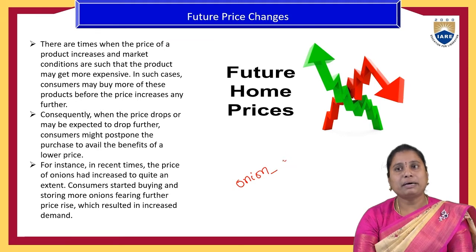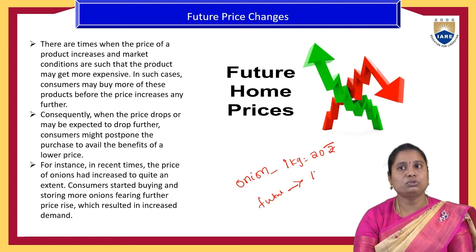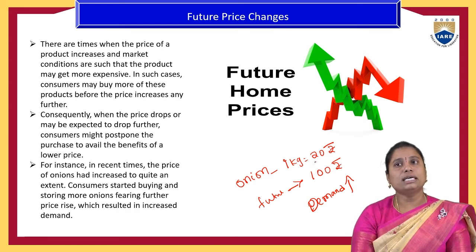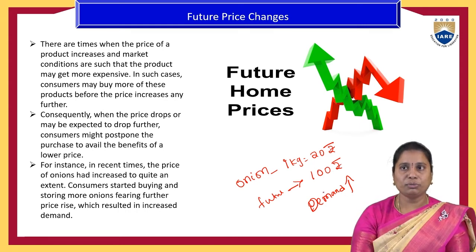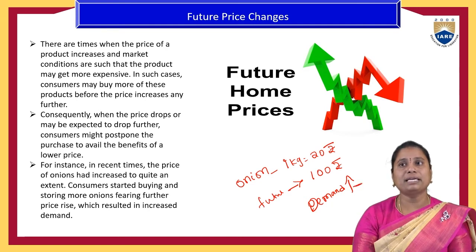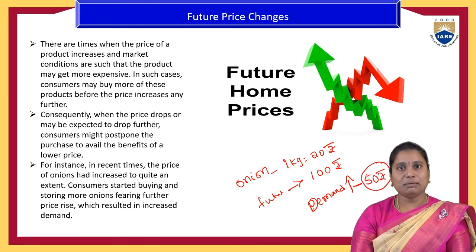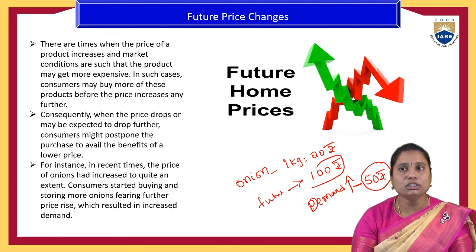Presently the onion price per kilo is 20 rupees, and the future expectation is that it will reach 100 rupees. Then, because of the future expectation, the demand for onions will increase, because they are expecting that it is going to increase to 100 rupees. So even if the price is raised to 50 rupees, people will purchase a larger quantity because their expectation is that it might reach 100.